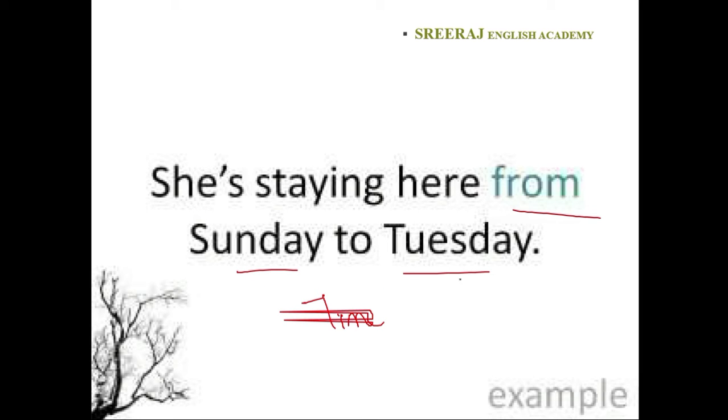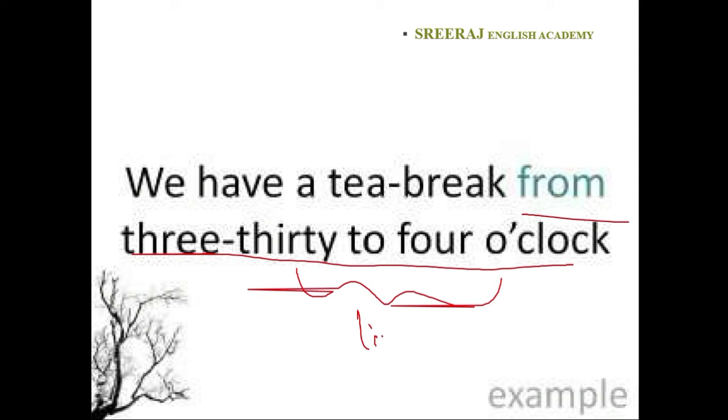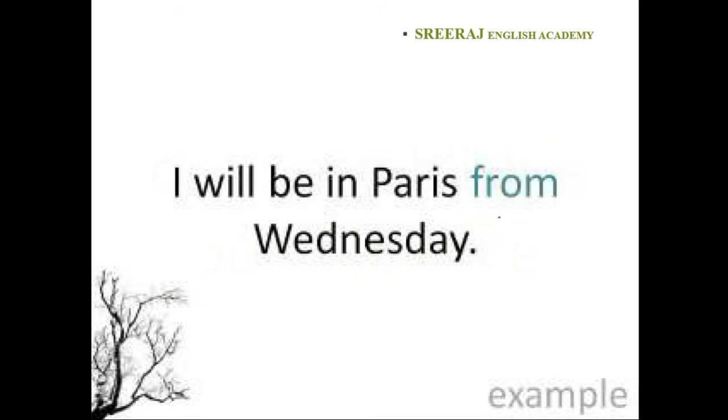That means on Sunday time to it is Tuesday time. We have a tea break from 3:30 to 4 o'clock. Here also you need to identify, children. Here we are using a specific time, so we are using the word from. We can also use from to establish a point in time. That means we need to say the particular time.